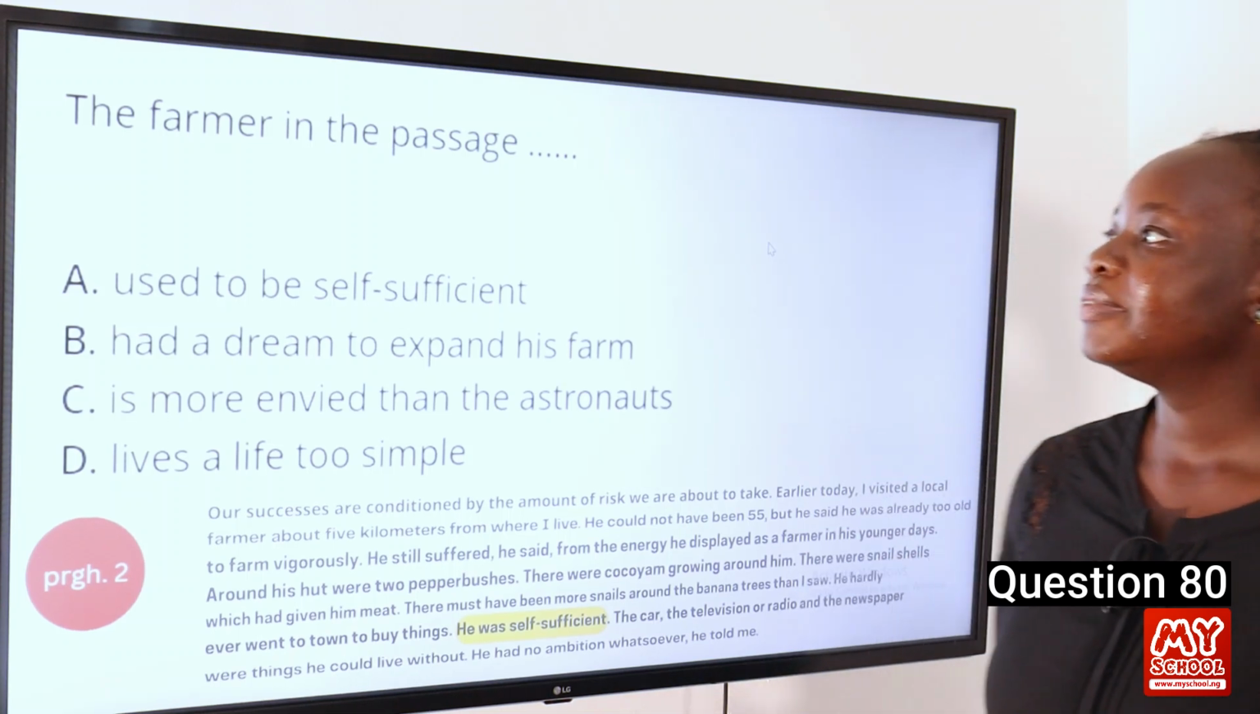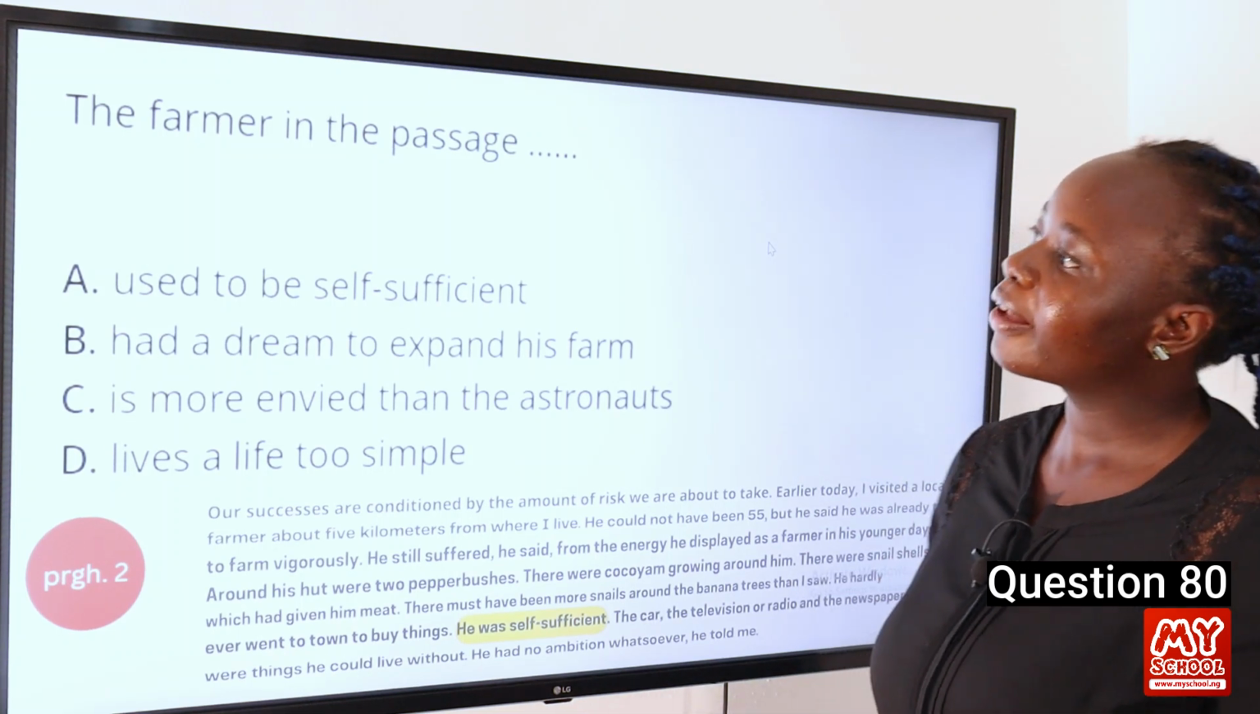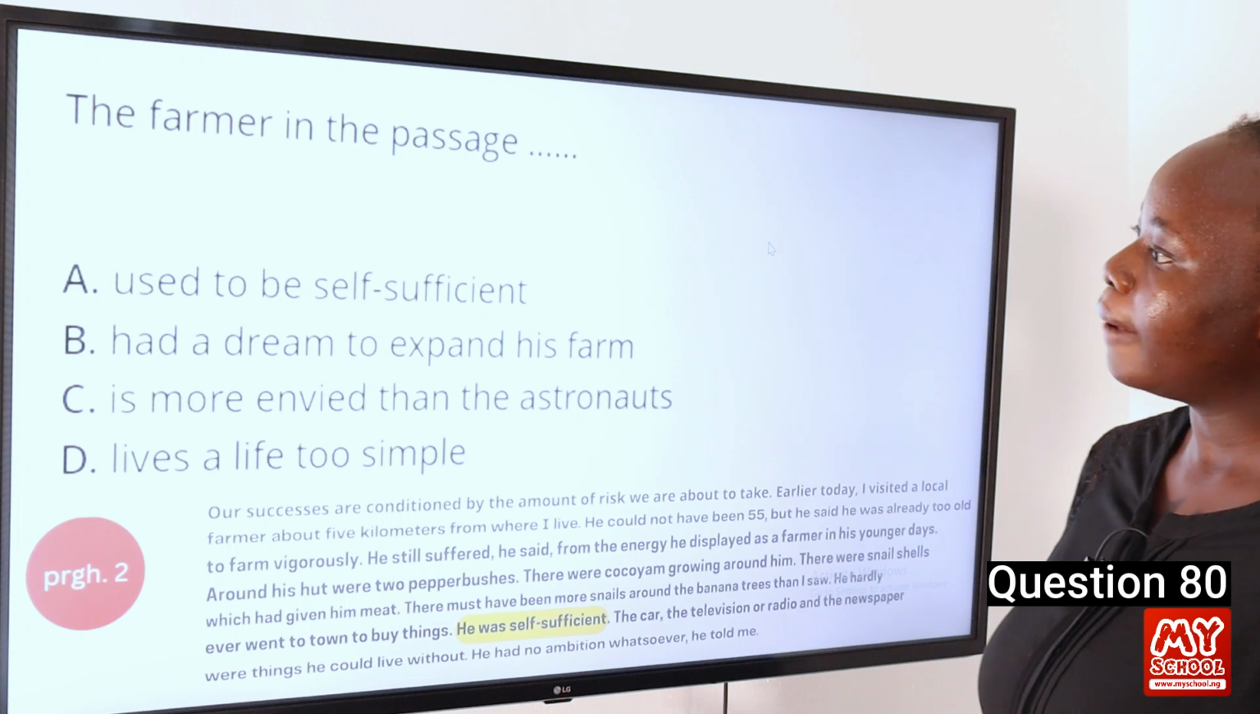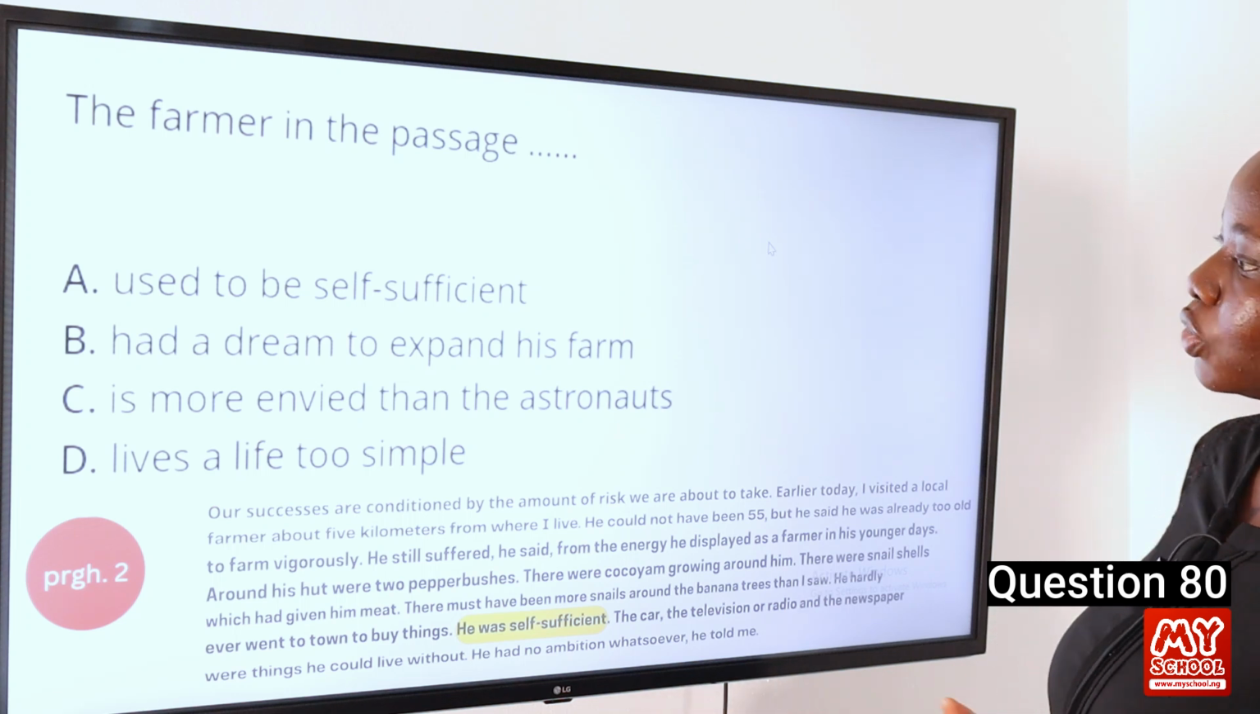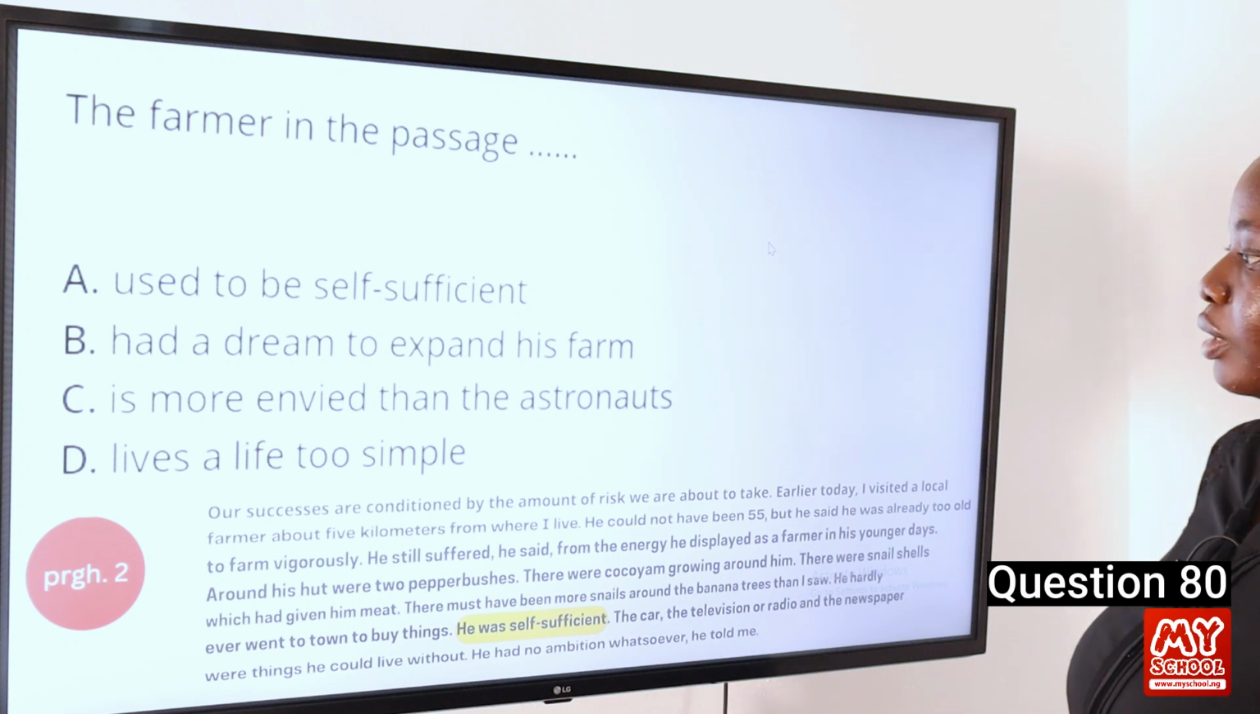Question 80. The farmer in the passage A, used to be self-sufficient, B, had a dream to expand his farm, C, is more envied than the astronauts, D, lives a life too simple.